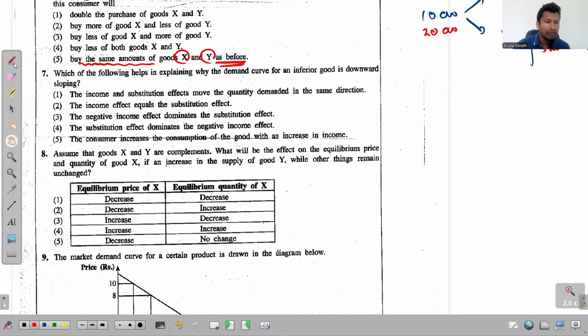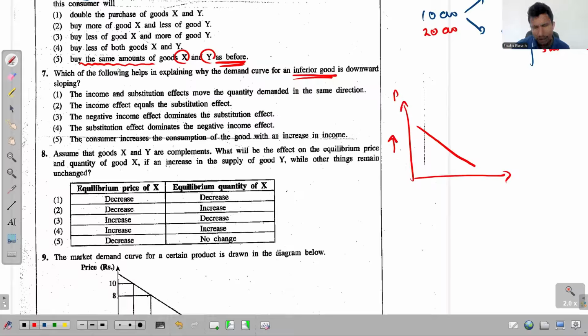Right. Look at the seventh one. Which of the following helps in explaining why the demand curve for an inferior good is downward sloping? Okay. So the simplest answer for this downward slope of the demand curve for an inferior good is the law of demand. Why? Because when price increases, QD decreases. So there will be a downward slope in the demand curve even for an inferior good. And they just ask us to recognize a reason for this.